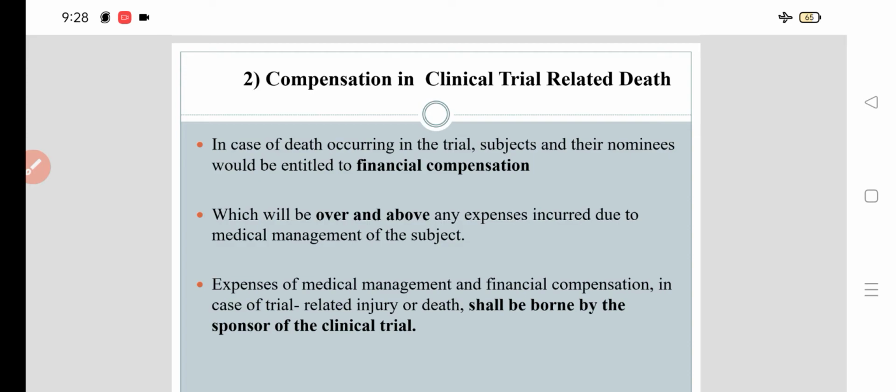And expenses of medical management and financial compensation in case of trial related injury or death shall be borne by the sponsor of the clinical trial. So, the sponsor of the clinical trial has various responsibilities and liabilities. Means you have to take care of the expenses of medical management and the financial compensation in case of trial related injury or death.